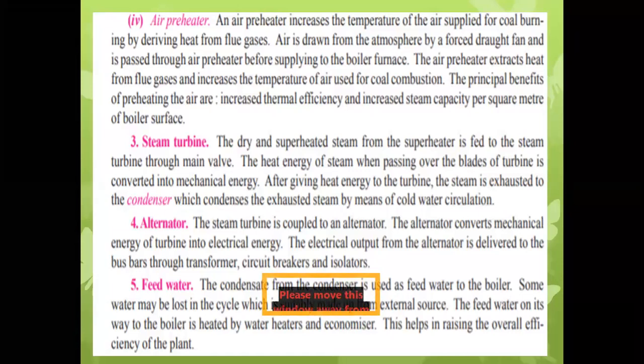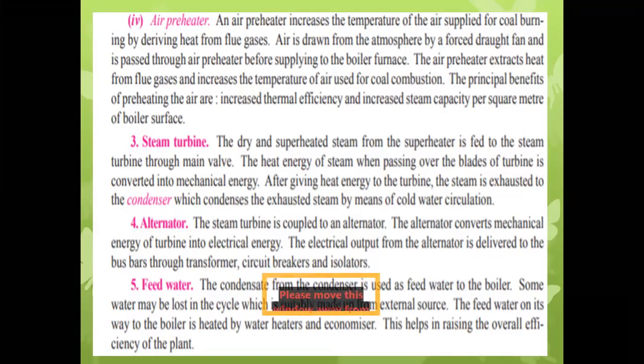As we know, oxygen is required for the burning or combustion process. So the oxygen from the atmosphere is sucked in by using the draught fan, and that atmospheric air may contain moisture, or some small water droplets, inside it.